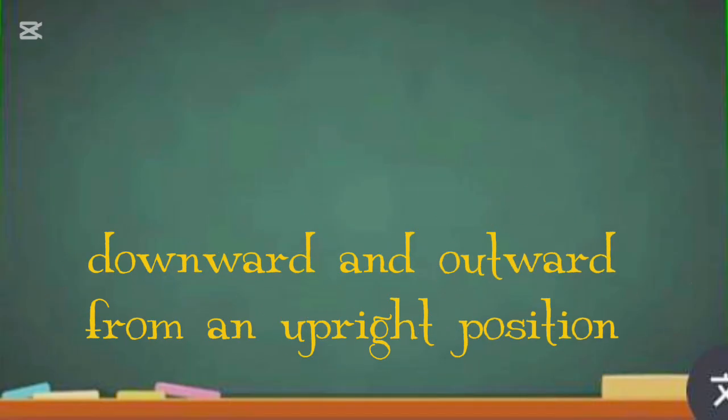Number 9 is over. Over means downward and outward from an upright position. When something moves downward and outward from an upright position, that is when you use the word over. Example, the wind must have blown it over.